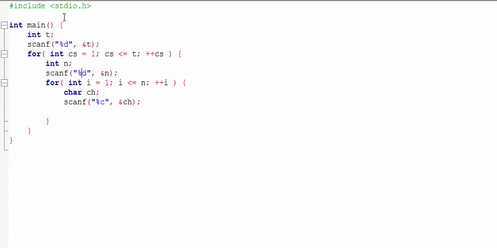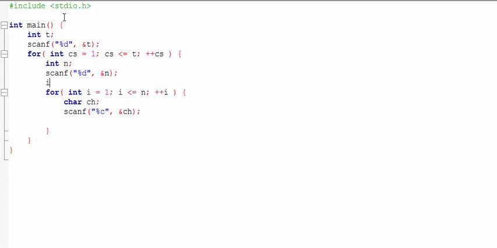Now what we are going to do is, to keep track of the consecutive non-wins, we'll use a variable CNT. Initially it will be 0. If CH, the match result, is not a win, we'll increment the CNT value by 1.